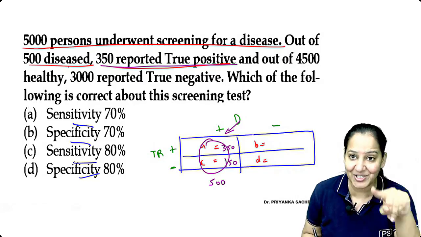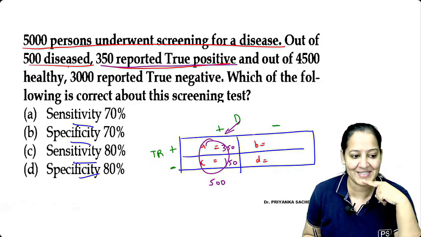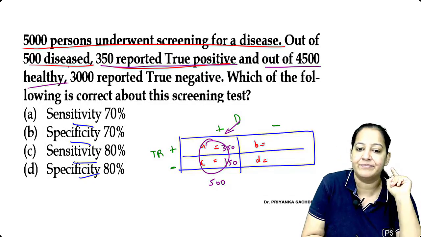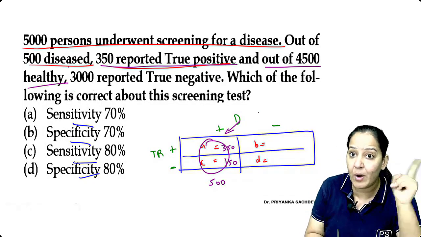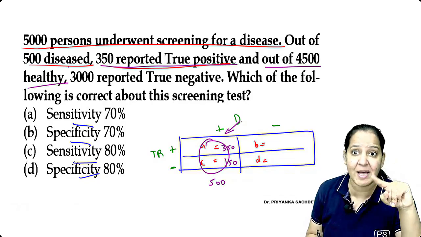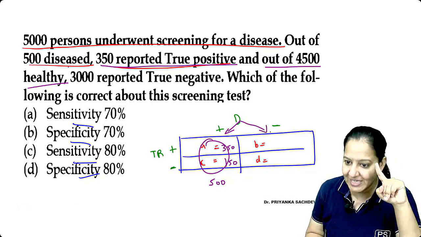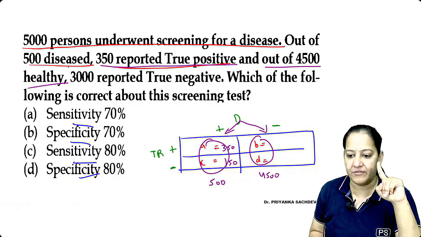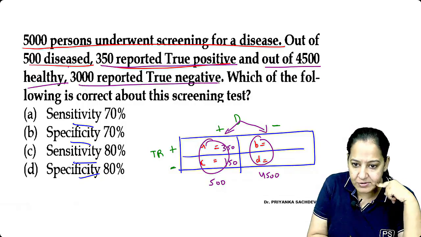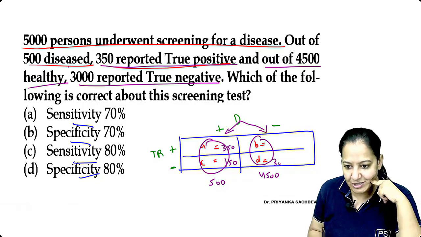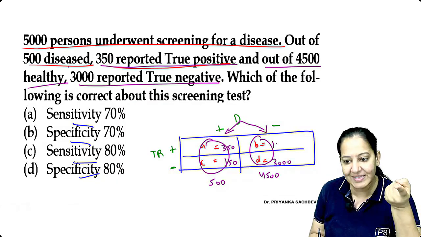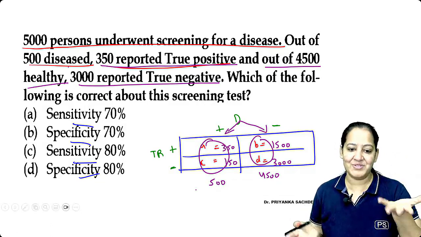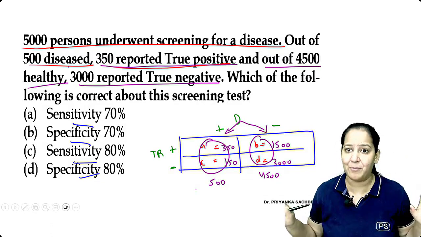Hana, this is the second question we are doing in the same way. Very good. And out of the 4,500 who are healthy, healthy means disease absent. So these all are healthy. So total is 4,500 who are healthy. 3,000 are true negative. So D is 3,000. So obviously B is 1,500. Obviously, you got the values. Just do the calculation.